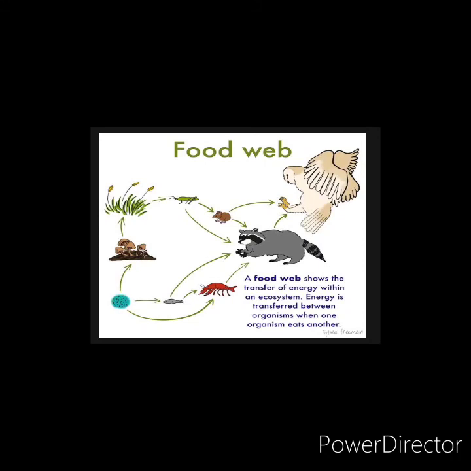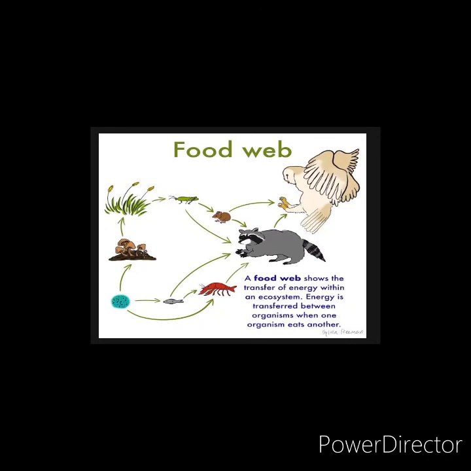In one path it goes to the rat, in another path it goes to the wolf. Now the rat can be eaten by two organisms, directly by the vulture or the bat, or it can be eaten by the wolf. Yes or no? Here it is also divided into two parts. Now the wolf can be eaten by the vulture.